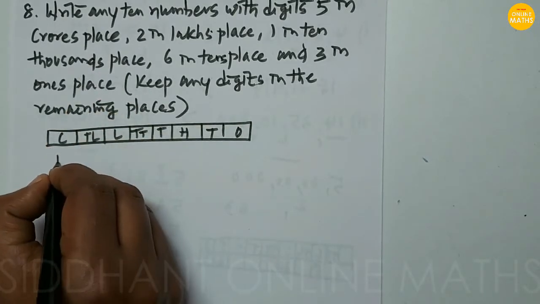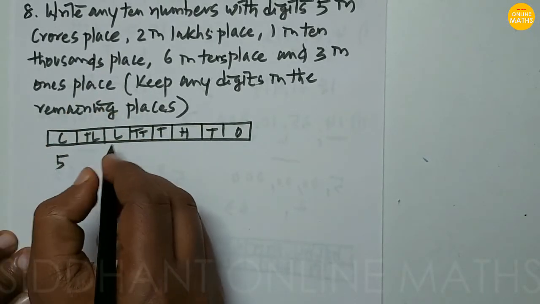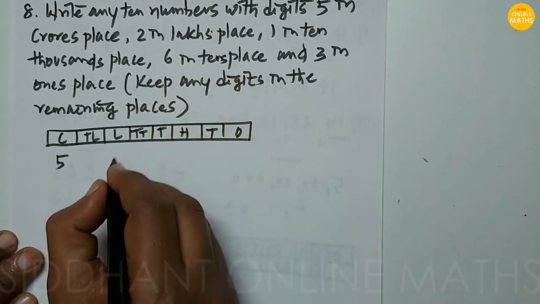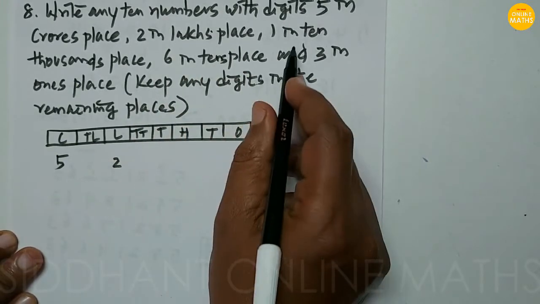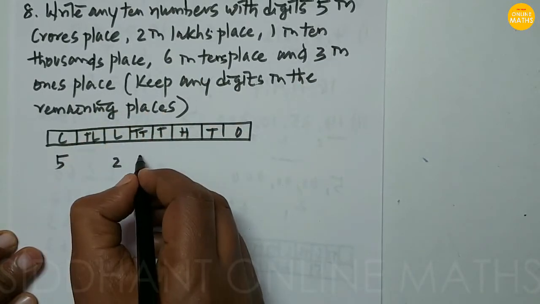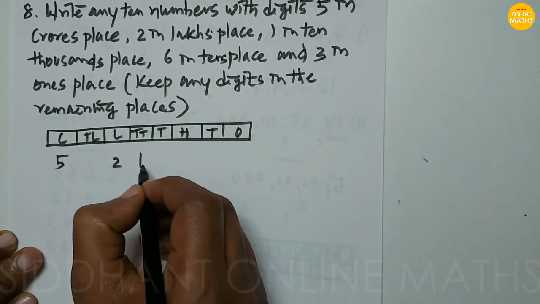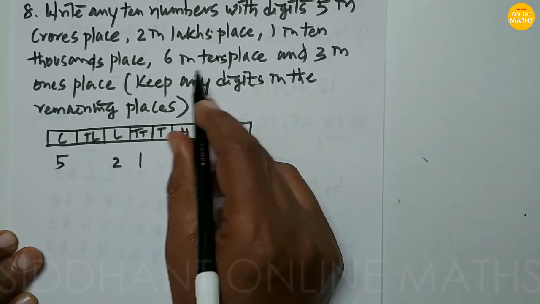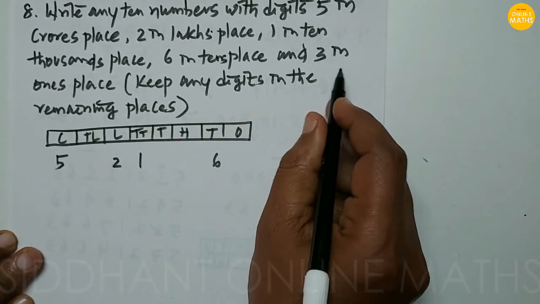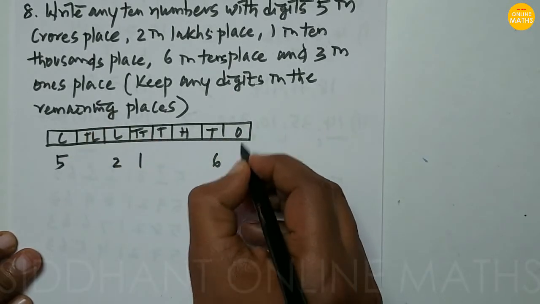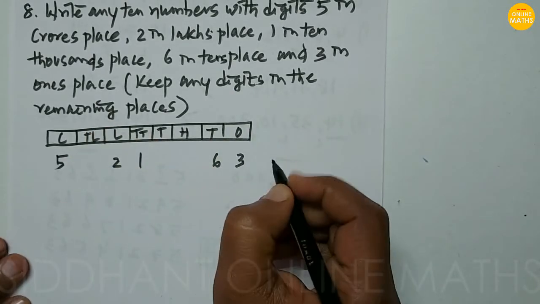Now 5 we are going to keep in the crores place, and after that 2 in the lakhs place. So in the lakhs place we are going to keep 2, and 1 in the 10,000 place. Next, 6 in the tens place, and 3 in the ones place.